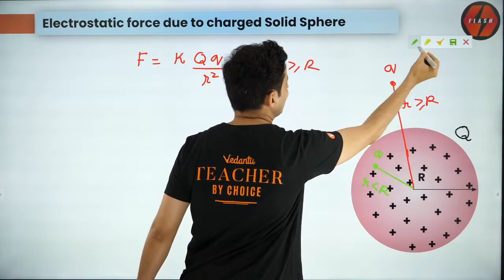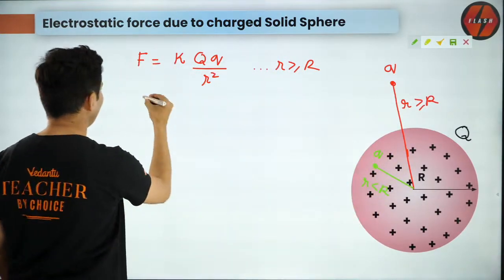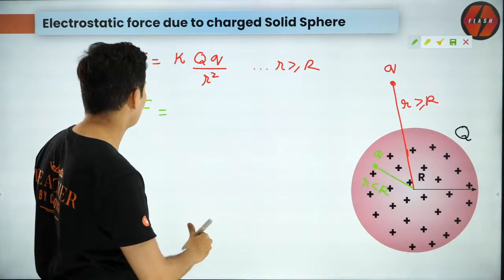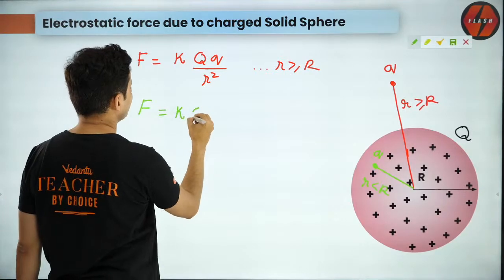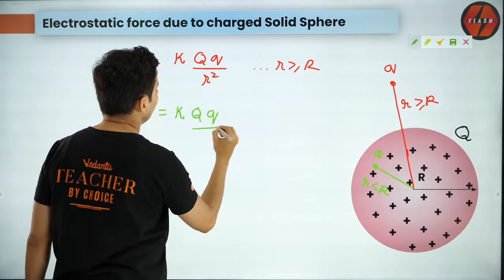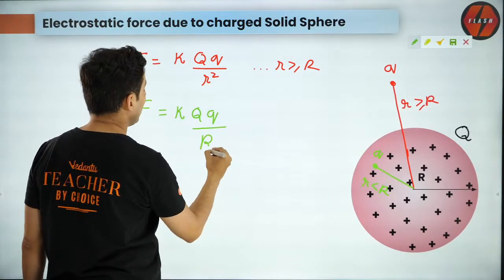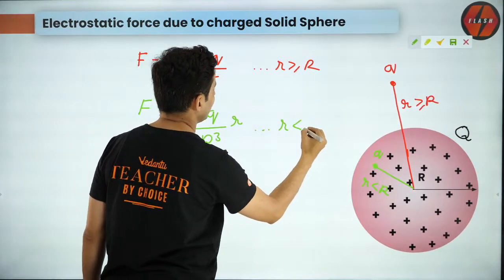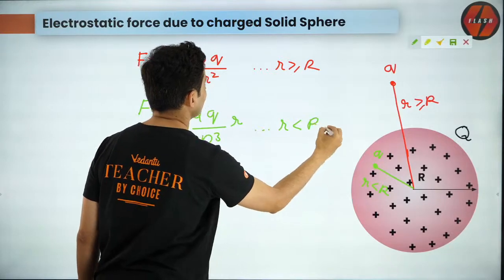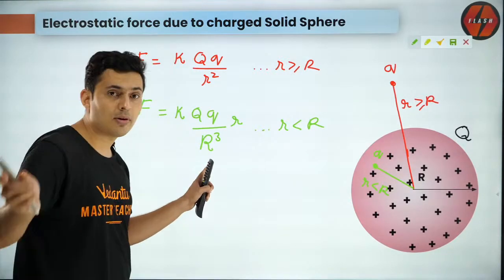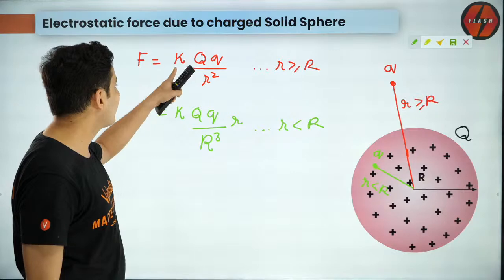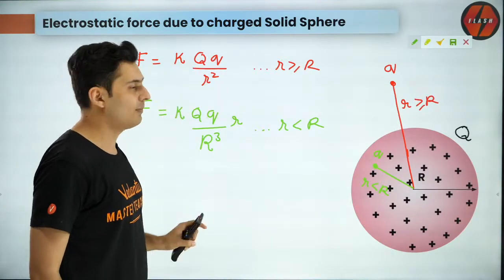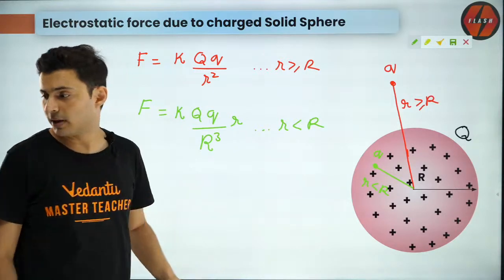Now, when you are inside, it is slightly different. The formula and derivations are all there in H.C. Verma and your NCERT books. It is K, Q, q divided by capital R cube, with small r over there. So that's when you are inside. The same formula is also there for gravity, guys. Instead of K, you will have G. Instead of Q and q, you will have M and m. That's all. Remember this.